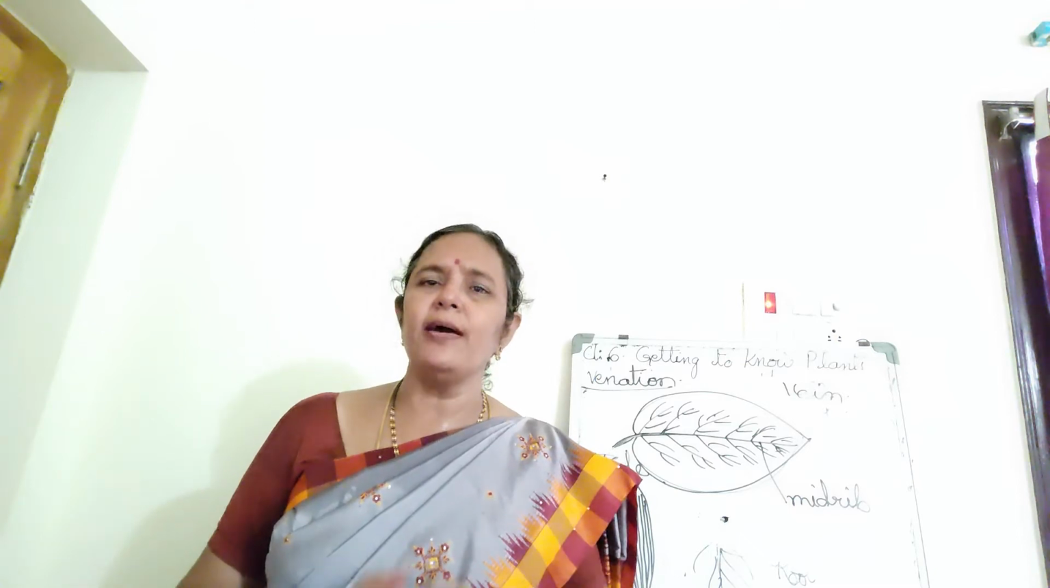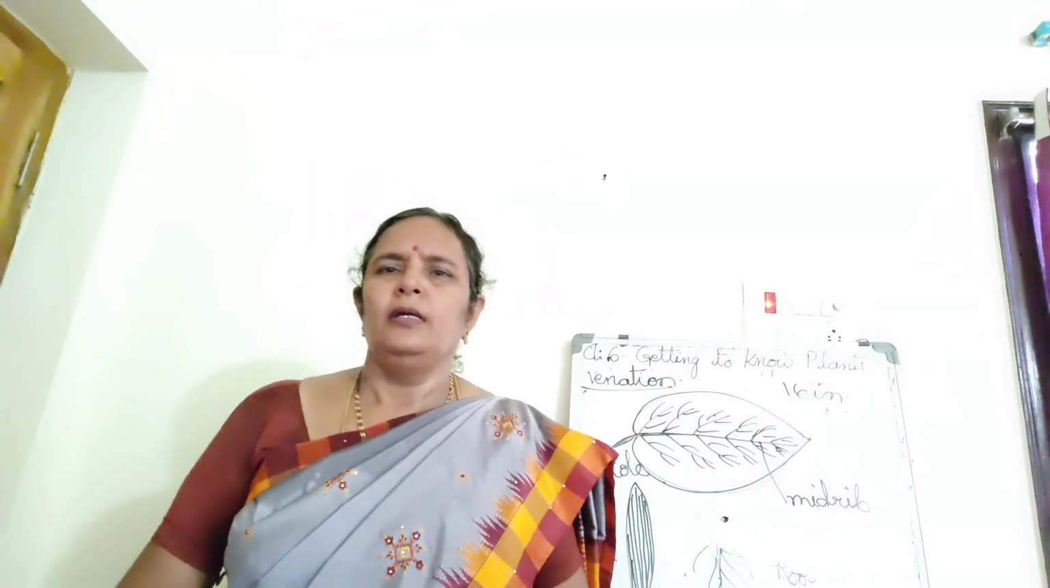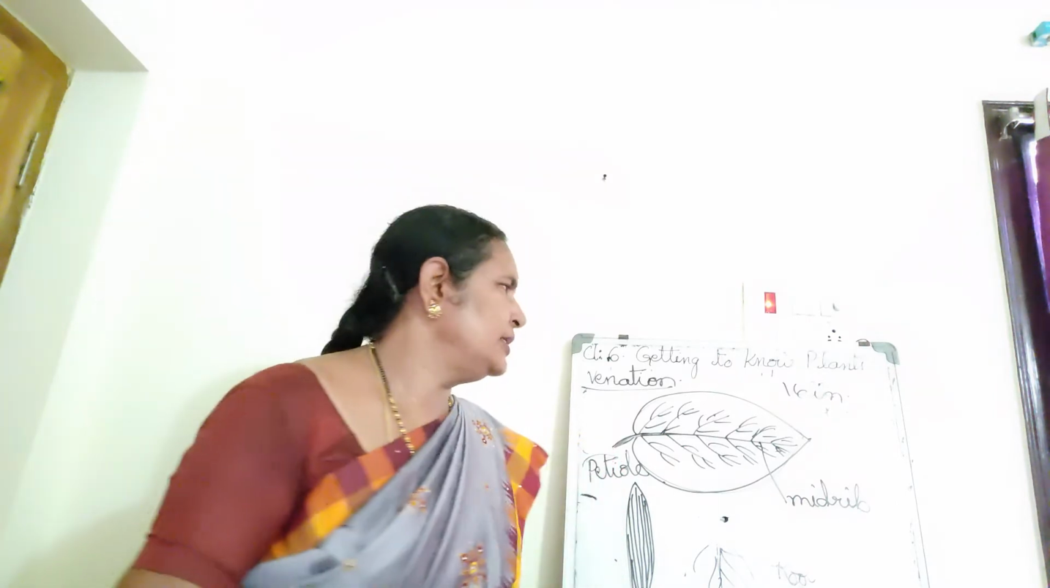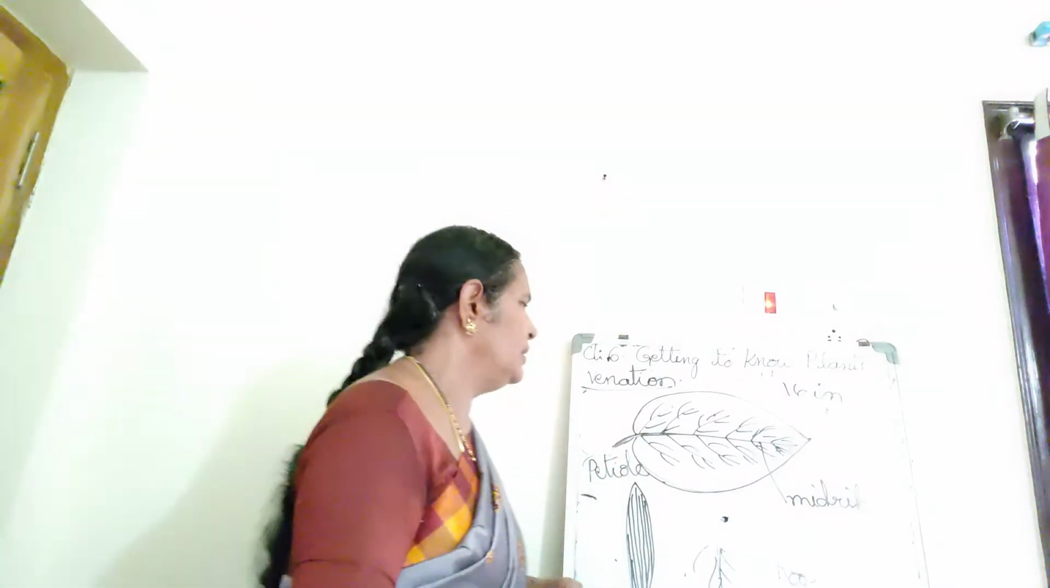That is one landmark for us. Fibrous root system, taproot system. Parallel venation, reticulate venation. Parallel venation is present in the fibrous root system plants. Reticulate venation is present in the taproot system plants. Understood, children? Yes. So this is about the leaf.